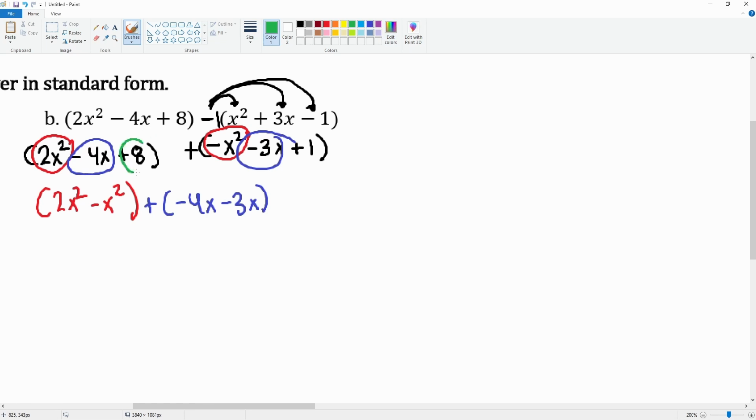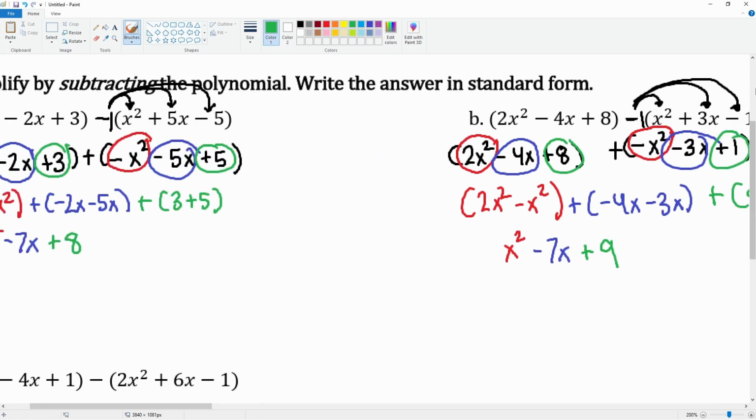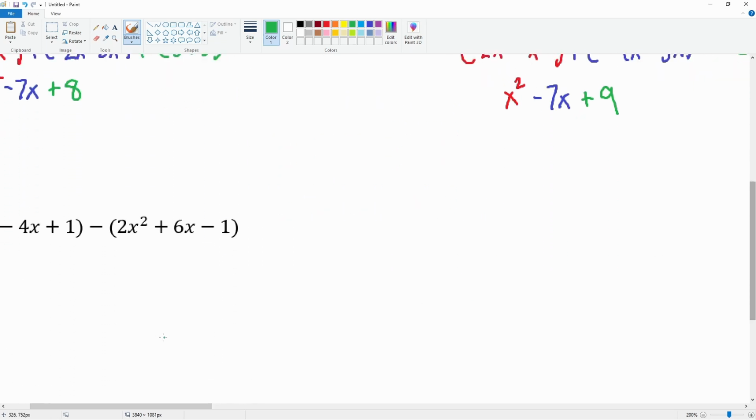And then we have 8 and 1, 8 plus 1, right? 2x squared minus x squared becomes 1x squared, but like I said, we don't ever write that 1. Then we have negative 4x and negative 3x, negative 7x. Then we have 8 plus 1, that becomes 9. So that would be the complete polynomial. Then we have our last one here.